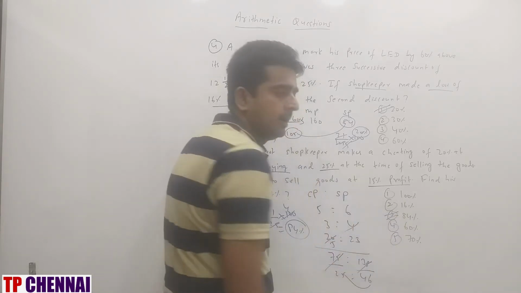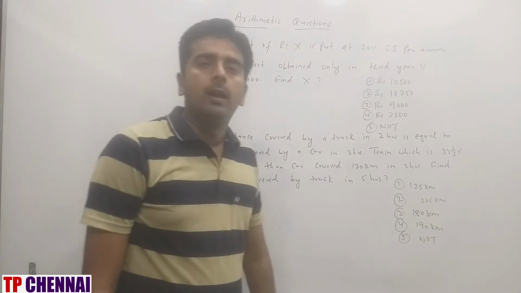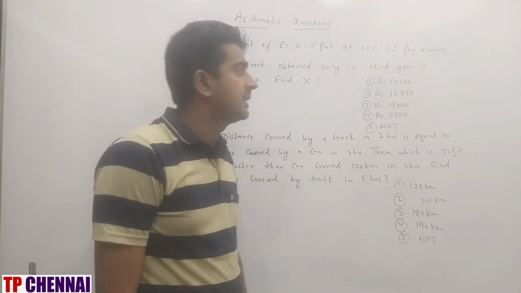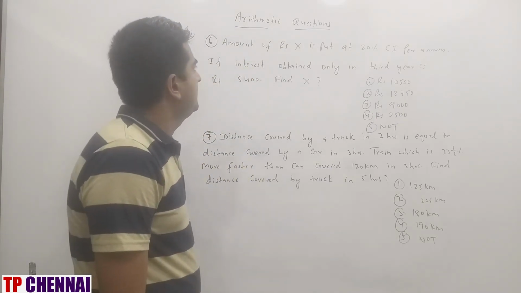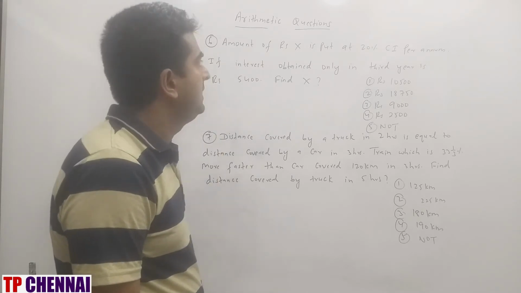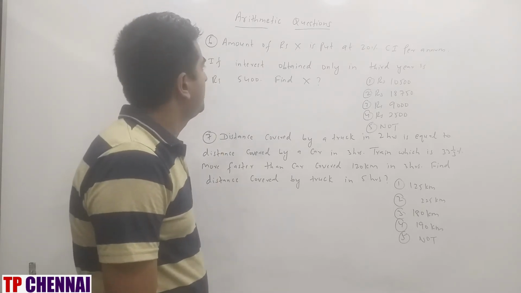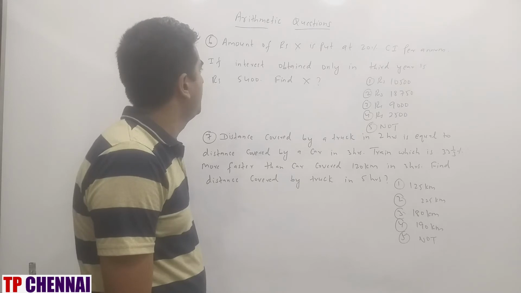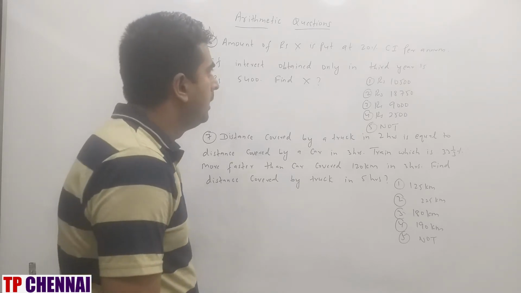84%, which is nothing but third option. So I hope you are clear with the previous question. Now we'll see the next one. An amount of rupees X is put at 20% CI per annum. If the interest obtained only in the third year is rupees 5400, find the value of X.